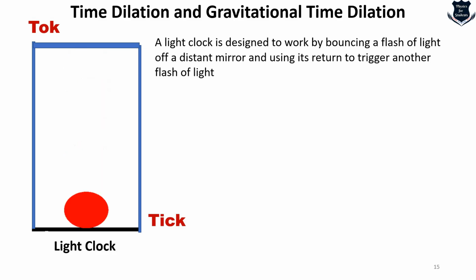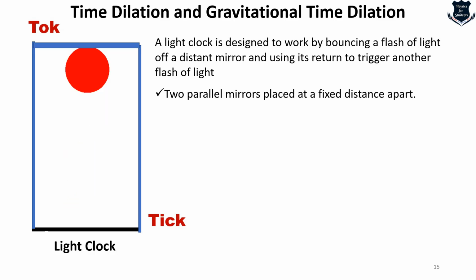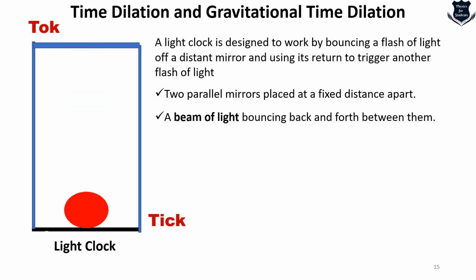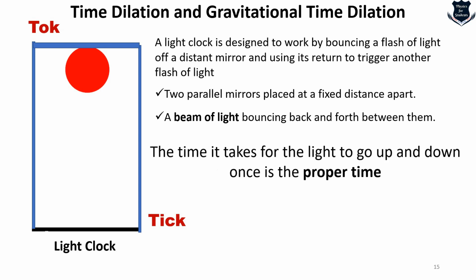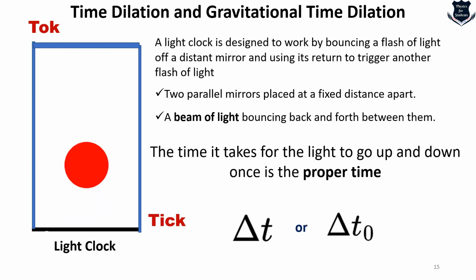This is a typical thought experiment which gives us an insight into how light reflects. Two parallel mirrors are there and the beam of light is bouncing back and forth. And the time it takes for the light to go up and down is basically the proper time. We denote proper time by delta t, or delta t sub 0. It means the time that you watch on your clock, on your wristwatch, on your Rolex. Well, I don't have a Rolex.